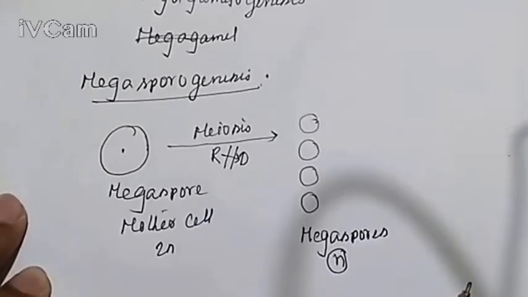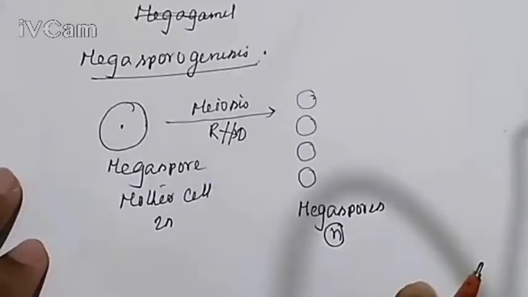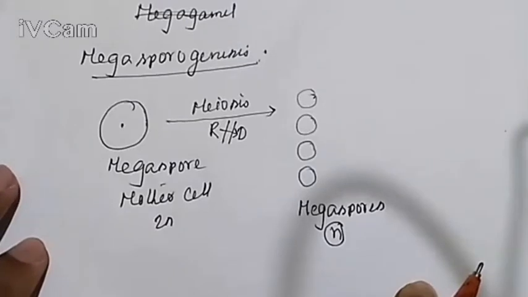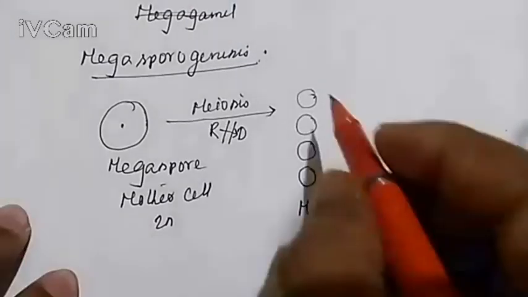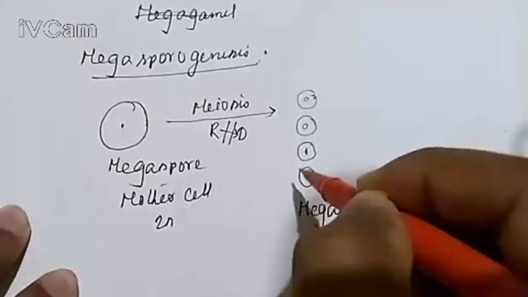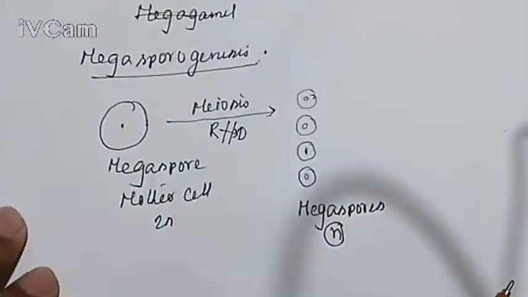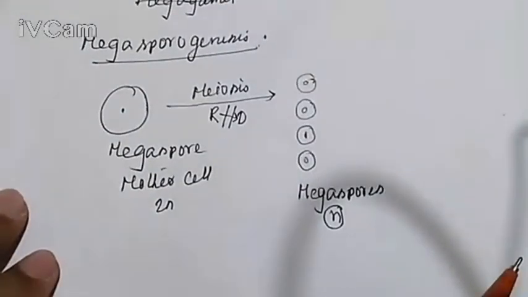I repeat the definition. What is megasporogenesis? You know that name. Sporogenesis means formation of spore. Here, a mother, which is known as megaspore mother, produces 4 haploid megaspores. This is haploid, this is haploid, haploid, and haploid. This is the process of megasporogenesis.